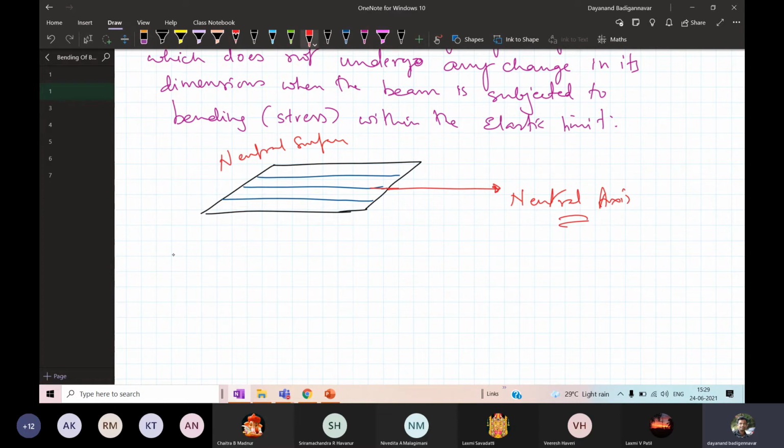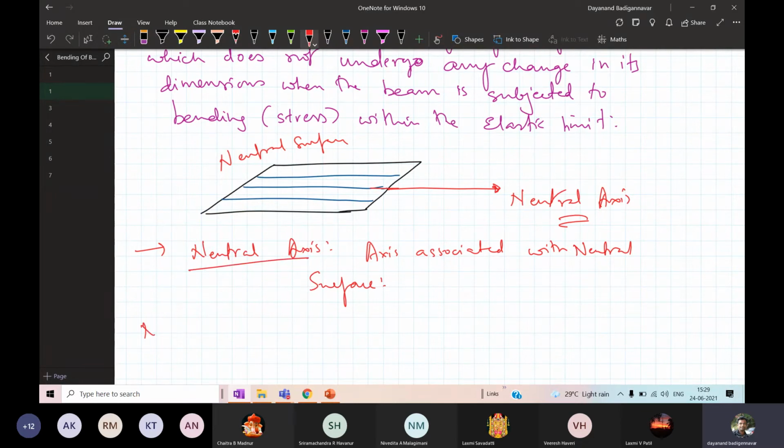So what is this neutral axis? It is the axis that is associated with the neutral surface. What is this neutral axis? It is the axis associated with the neutral surface. So how do you define the neutral axis?